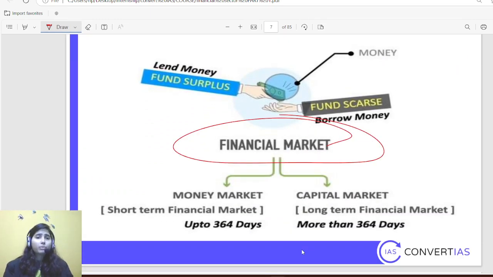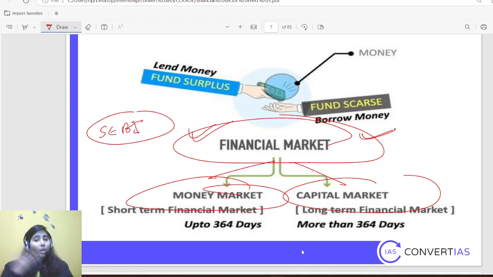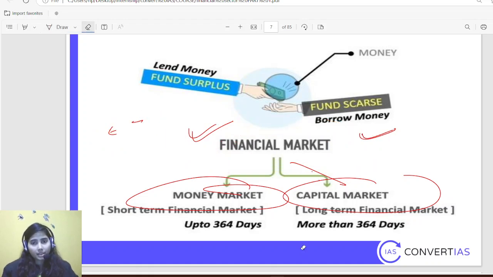Then financial markets are of two types: money market and capital market. See, financial market, I'm not saying that there is a tangible place. You won't find it by going to Bandra in Mumbai. It generally happens on a broad level, like cloud storage, online, internet. SEBI regulates the capital market, and there is a stock exchange place as well, but financial market is a broader term. It is not present in a tangible form.